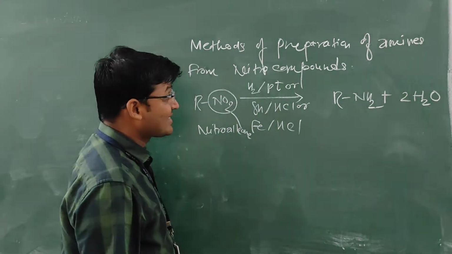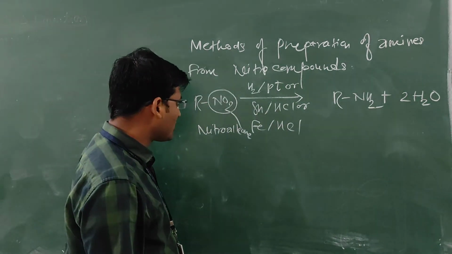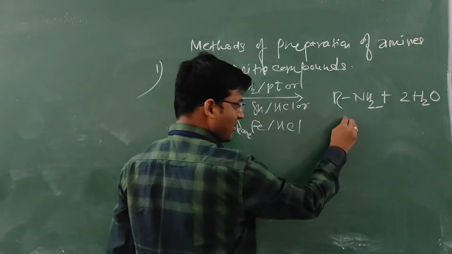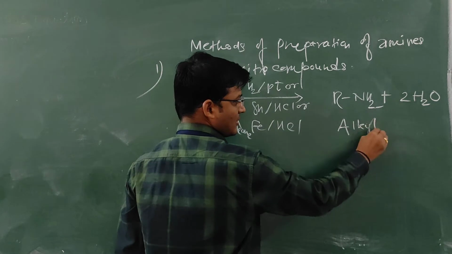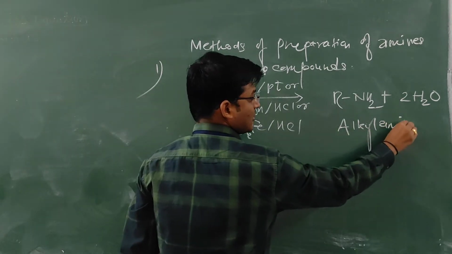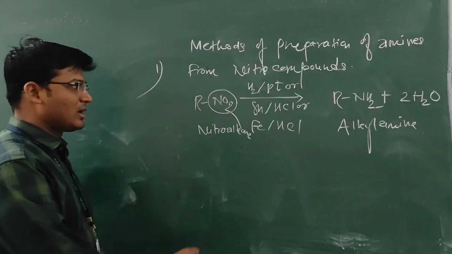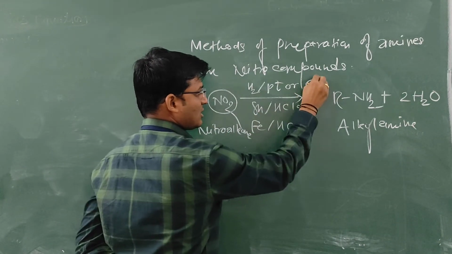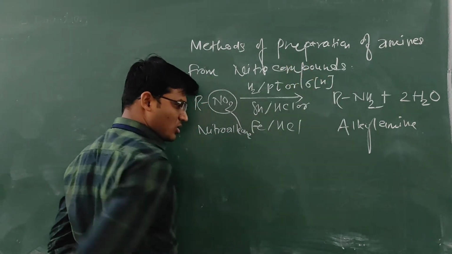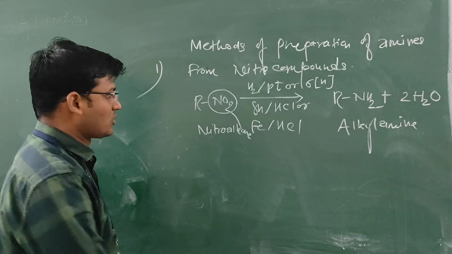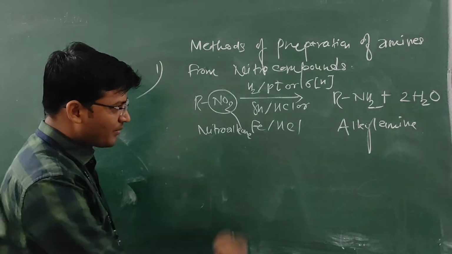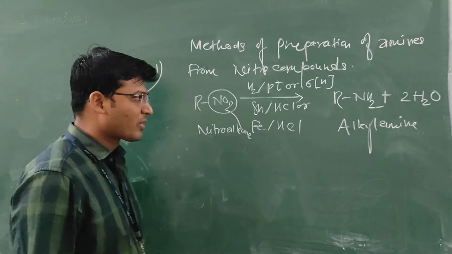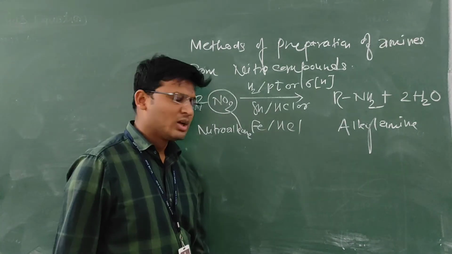There are 6 hydrogens required to reduce NO2 to NH2. This is the alkyl amine. Now 6 hydrogens are required for this reduction, that is nascent hydrogen, 6 hydrogen. In this way, the nitroalkane gets reduced into the alkyl amine, RNH2.